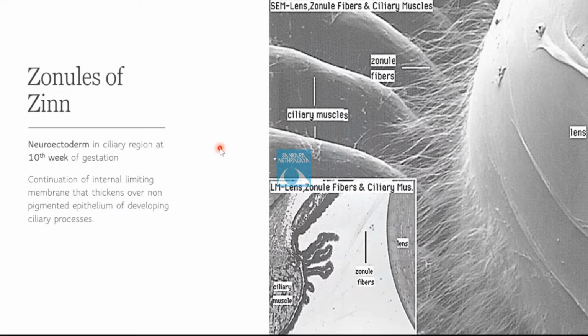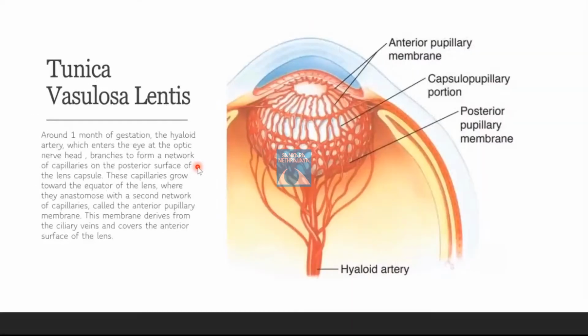Zonules of Zinn. The zonular apparatus is a three-dimensional complex of microfibrils composed predominantly of the protein fibrillin and aggregate into fibers passing from the inner surface of the ciliary body to the outer surface of the lens capsule. They develop from the neuroectoderm in the ciliary region at the 10th week of gestation. They are the continuation of the internal limiting membrane that thickens over the non-pigmented epithelium of developing ciliary processes.